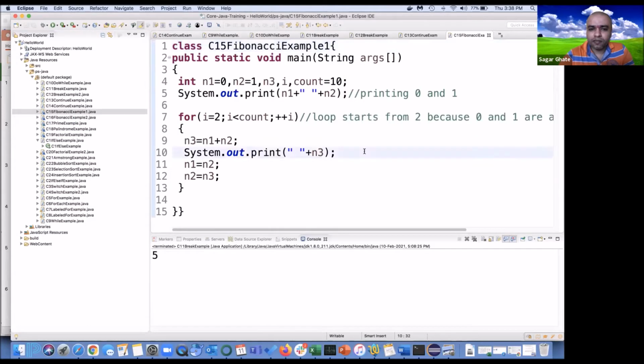Okay, Fibonacci series example. With the help of your looping concept, you can create your own Fibonacci series. I believe all of you are aware of what this series is.